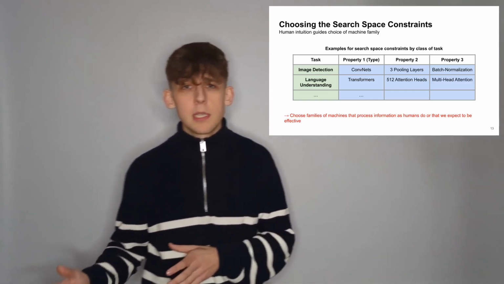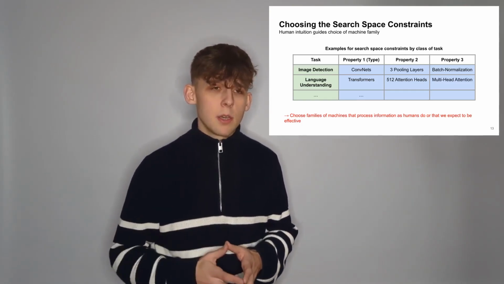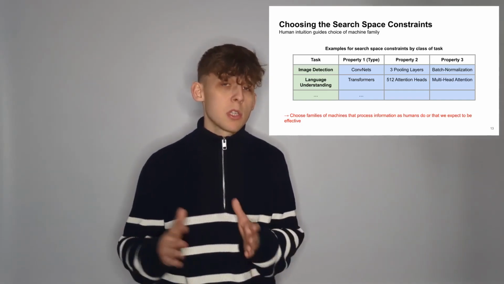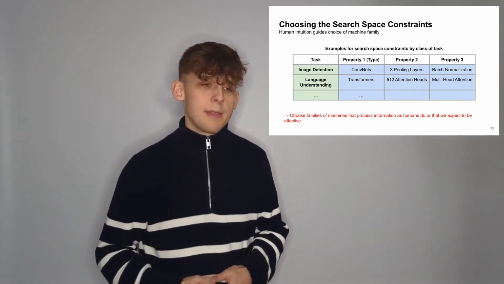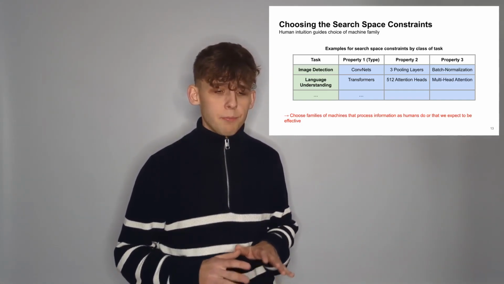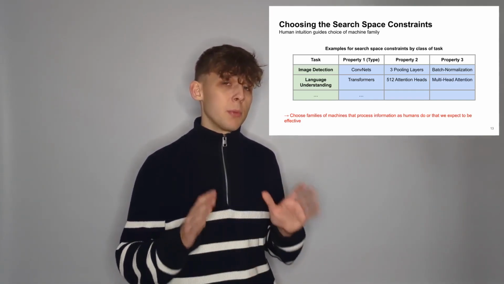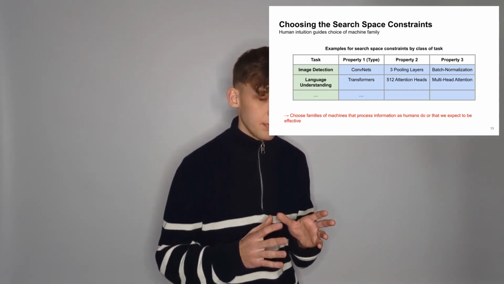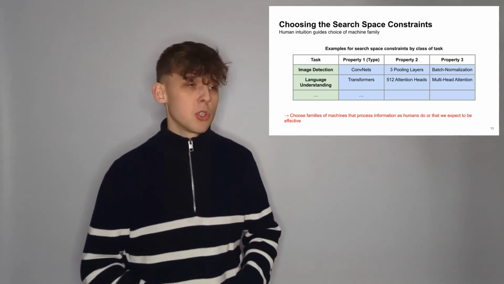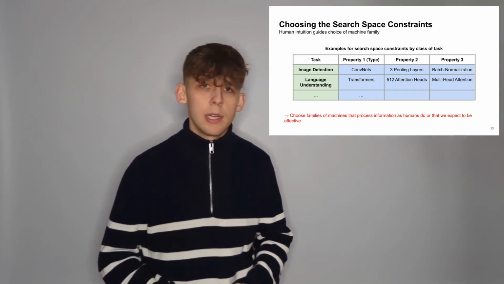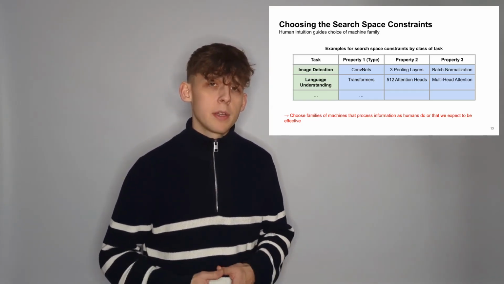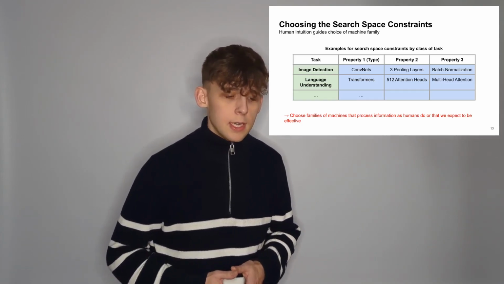And we add some more properties like the amount of pooling layers or whatever it is. But each new property will constrain the search space further. And that's the way we do it. So our takeaway is we need human intuition or human knowledge to be able to constrain our search space. We also might want to have a search that converges to a solution early, not just some search. And for that, we usually use gradient descent in machine learning.